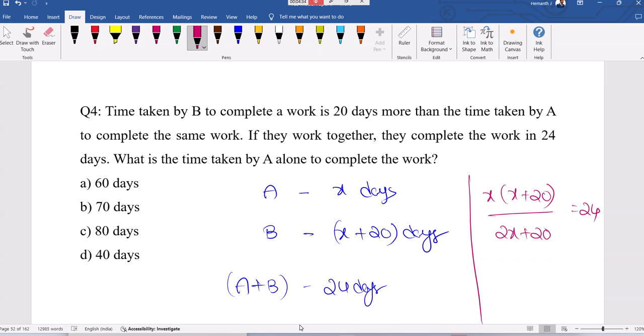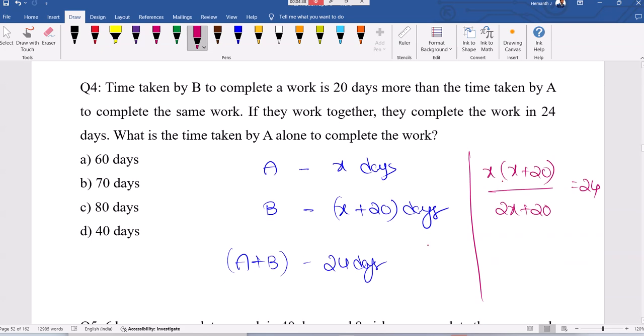You may get positive and negative values. Take the positive value of x only. Now x square, 20x here, 48x will be there. That will become x square minus 28x, and here minus 480. 24 into 20 is 480, so minus 480 will be equal to 0.